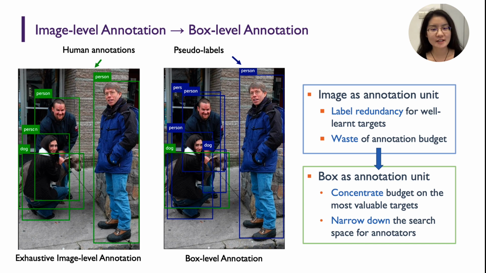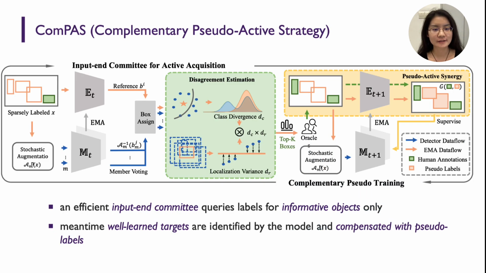Thus, we suggest a box-level protocol that prioritizes top-ranked targets for annotation and discards well-learned counterparts to avoid redundancy, so that budget can be concentrated on the most valuable targets, and it can help narrow down the search space for annotators. Under the proposed framework, we develop a novel and efficient method, namely complementary pseudo-active strategy, that is COMPASS.